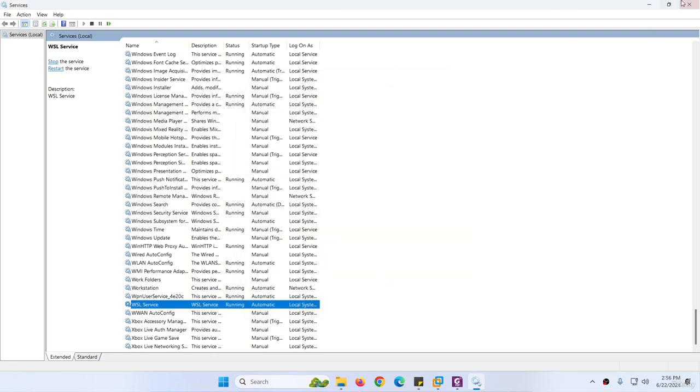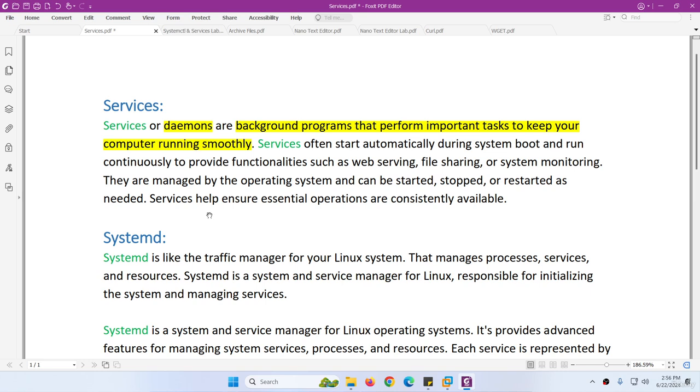Okay, so these are called services. These are the background programs. So the same thing is in Linux as well. These services normally start automatically during a system boot. So when you start your operating system, either Linux or Windows, these will start automatically, and some of them you need to start, and you need to provide them instruction to start every time, which we will see.